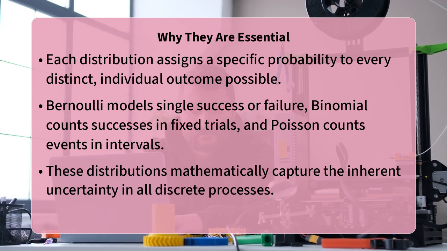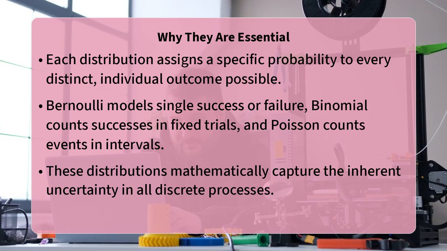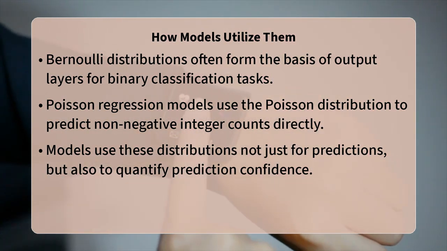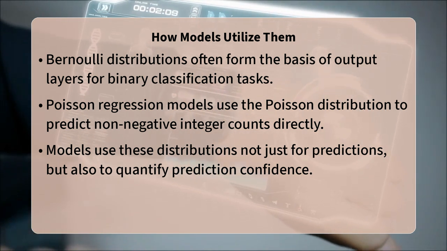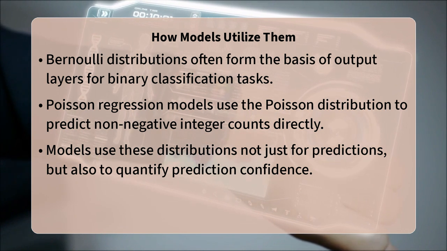Machine learning models leverage these distributions in various ways. For classification, especially with two classes, the Bernoulli distribution often forms the basis of the final output layer, interpreting model scores as probabilities of belonging to one class or another.